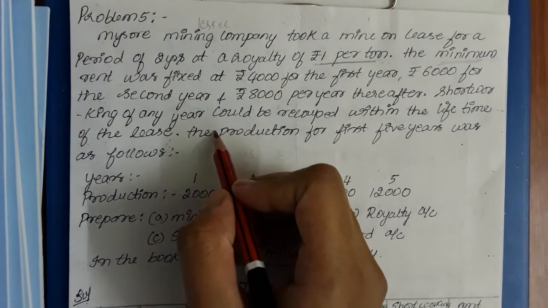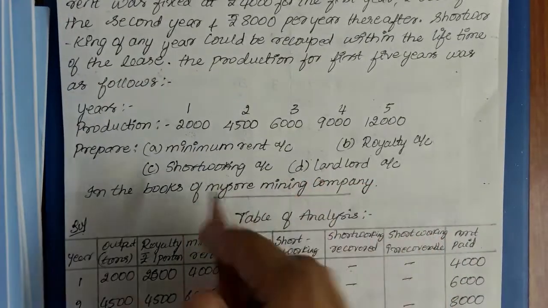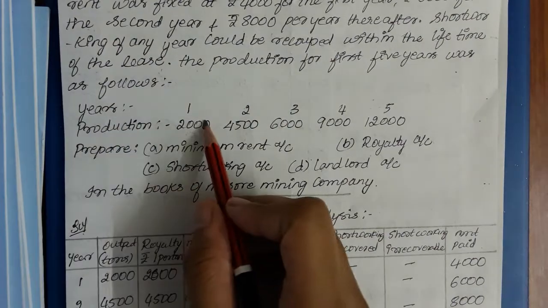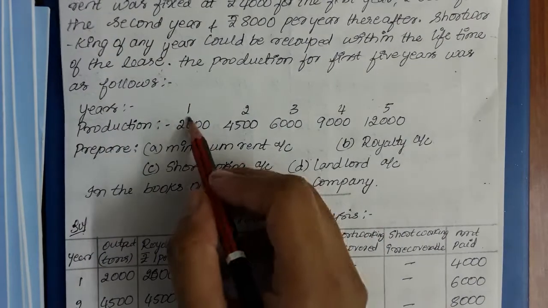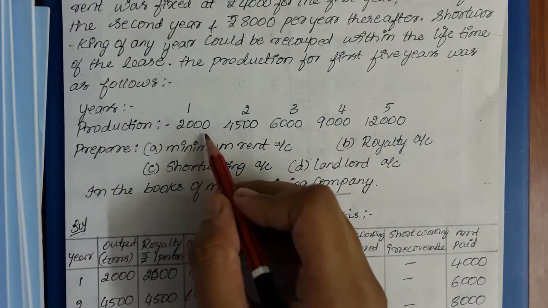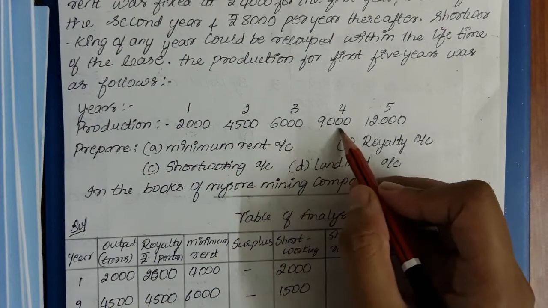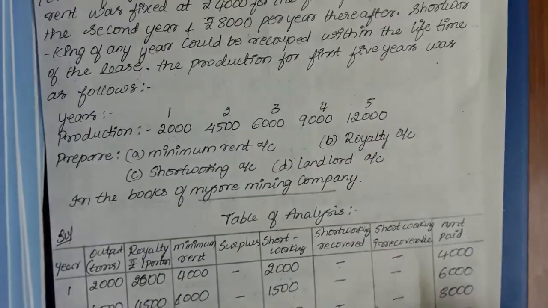Yes. The production for the first 5 years was as follows. So here the years are not mentioned as calendar years. It is given as first year, second year, third year, fourth year and fifth year. Production for the first year is 2,000, for the second year is 4,500, then 6,000, 9,000 and 12,000. So this is the production.